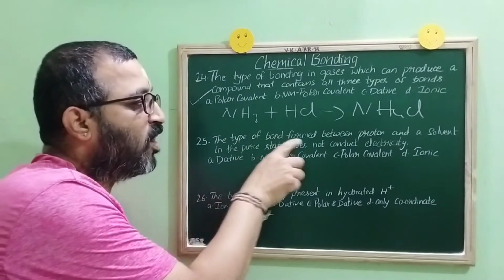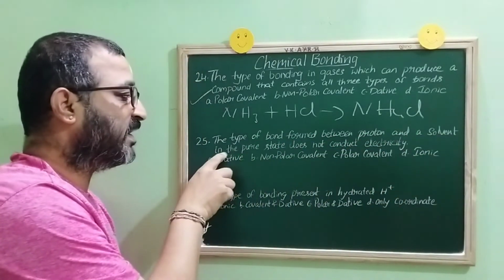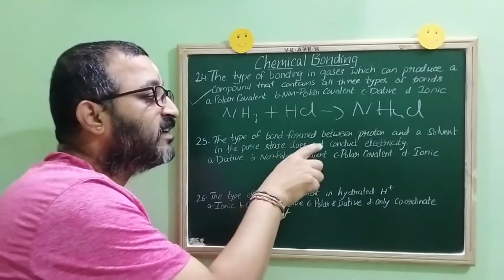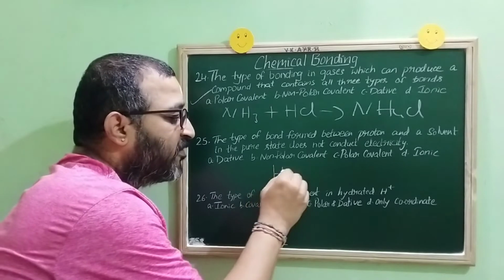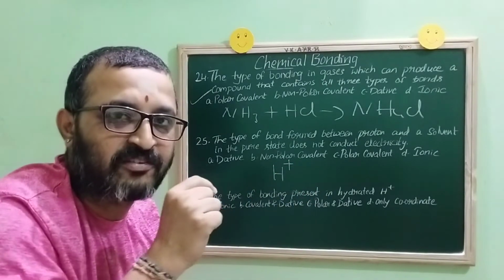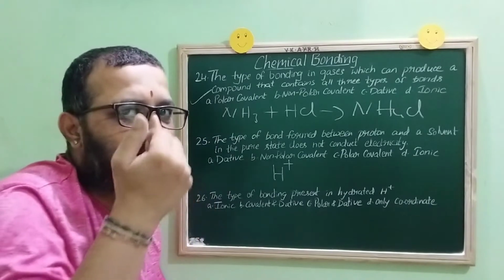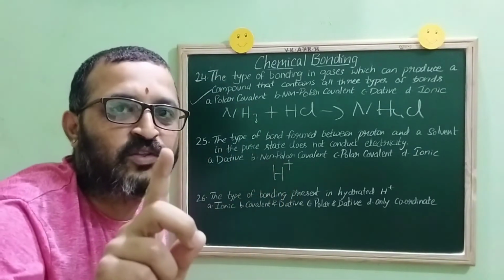The type of bond formed between a proton and a solvent which in the pure state does not conduct electricity. Children, proton is nothing but what, children? It is H plus. How, children? Electronic configuration of hydrogen is 1. After it loses one electron, which is indicated as plus, it is left with only a proton.